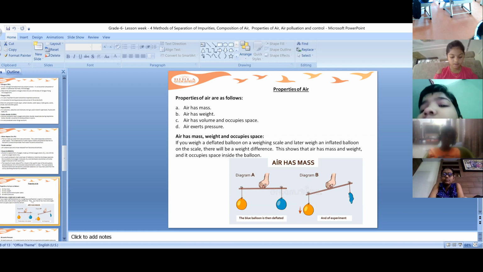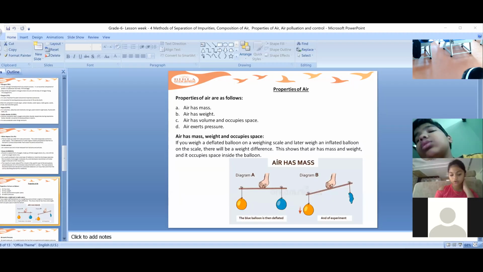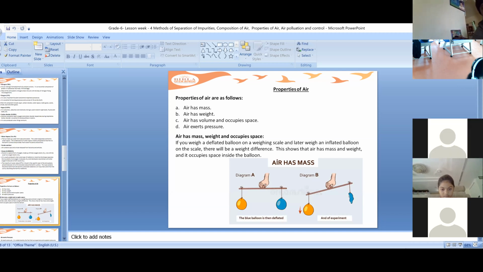And in this experiment, if you are tying two balloons to a stick, what is happening here? You take out the air from one balloon, and now you can see the weight of this balloon, it comes down because of the weight of the air. So this shows that air has mass. By doing this experiment, you can find out that air has mass, air has weight, and air has volume and occupies space, isn't it?